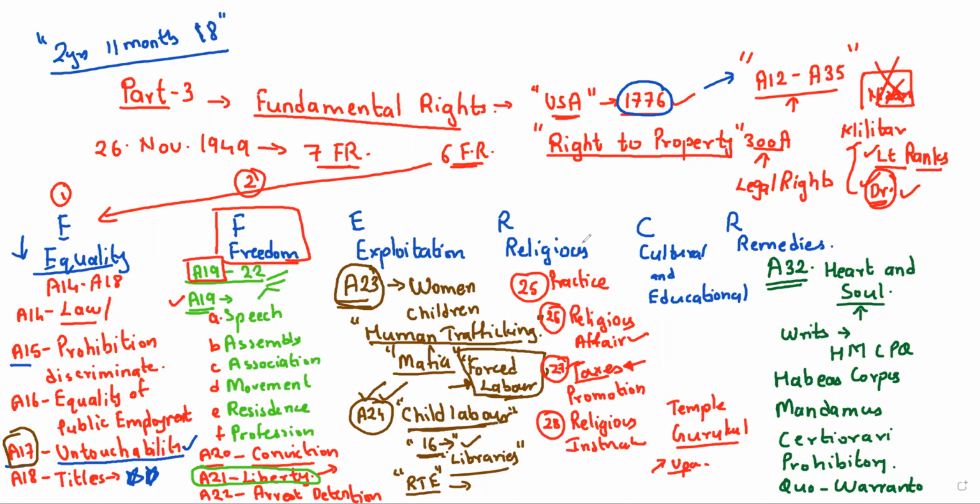So in a country like India, which does not give importance to any one religion, can I attend this kind of instruction? Yes, you can, because article number 28 is called freedom from attending religious instructions. A boy or a girl in India can go and attend religious instructions. This is the meaning.